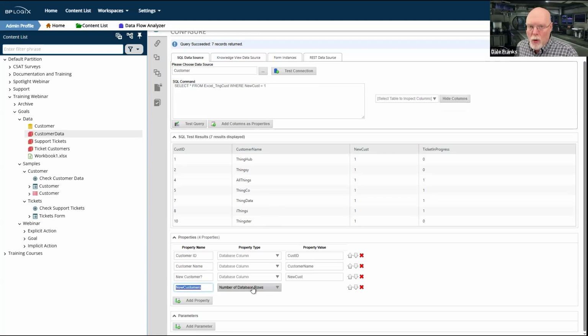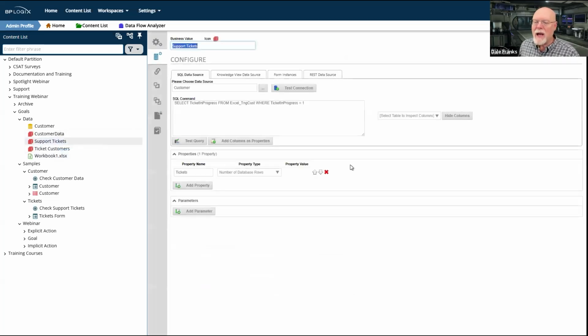When you're using a goal, this number of database rows becomes super important for how you want to evaluate your data. And this is about the most convenient thing possible when it comes to determining conditions that you're going to set on a goal. We'll take a look at that in a minute.